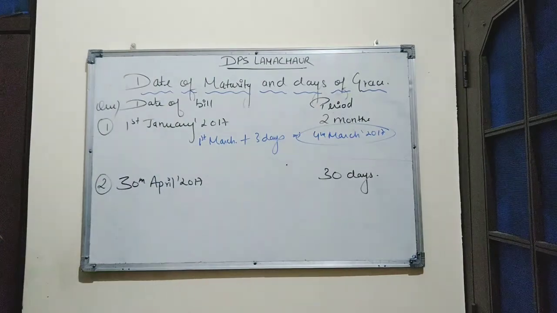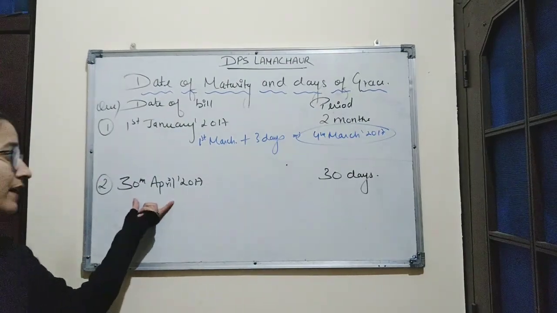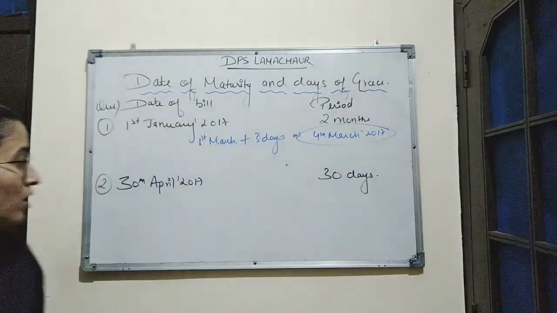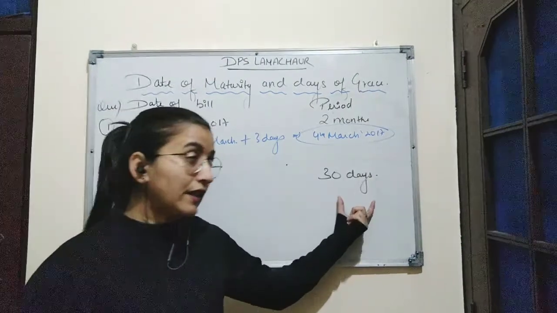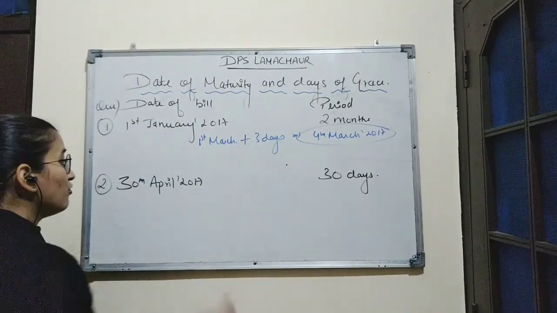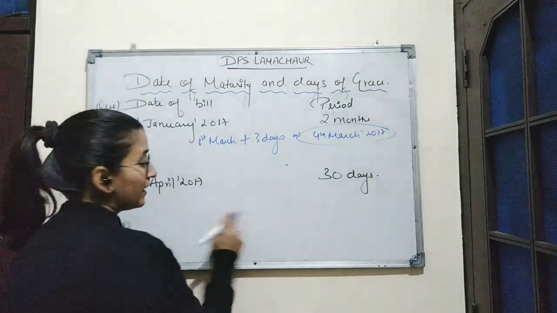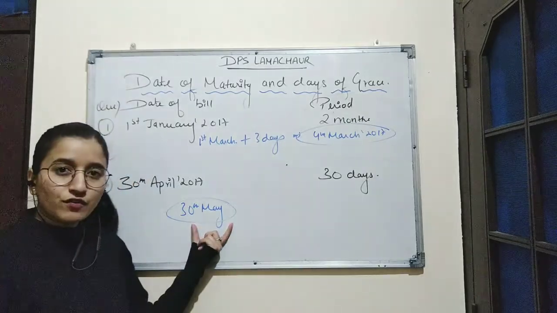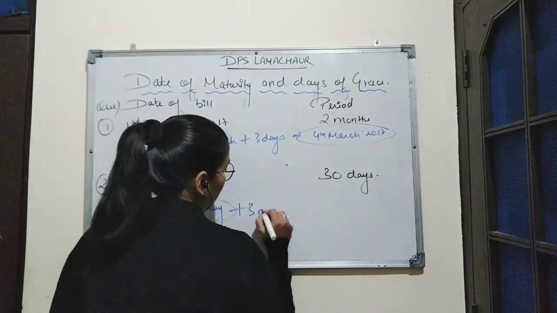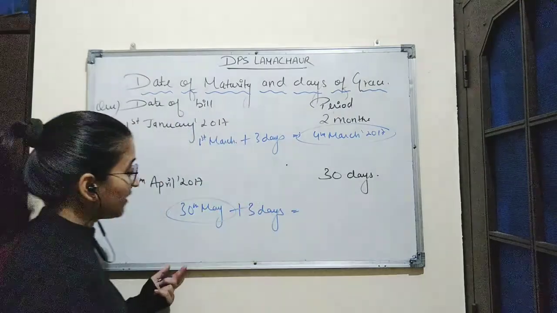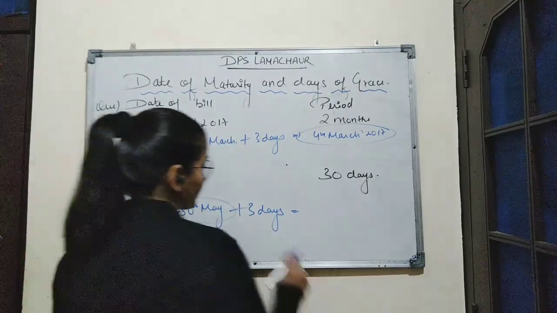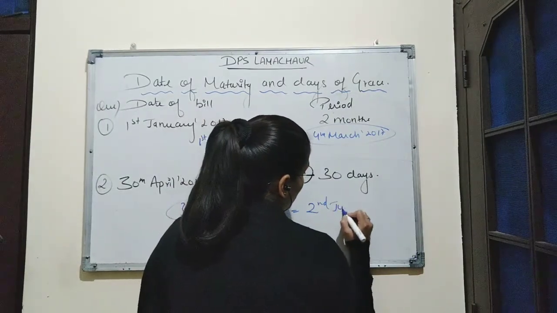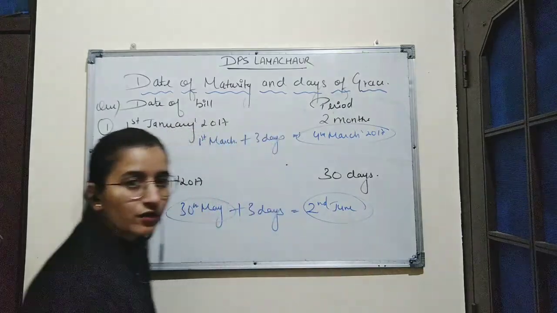Second part is, date of bill is 30th April 2017 and the period of the bill is 30 days. For calculating the due date after 30 days, we'll start counting from 1st May. 1st May to 30th May is the time duration of 30 days. Here we'll be adding 3 days grace period. So after 30th May, 31st, 1st and 2nd June. 2nd June will be the due date of the bill.